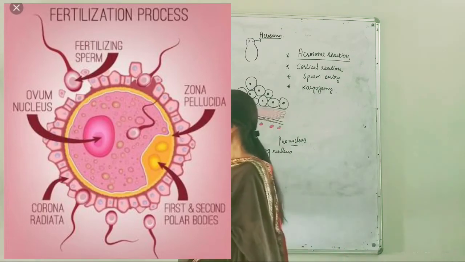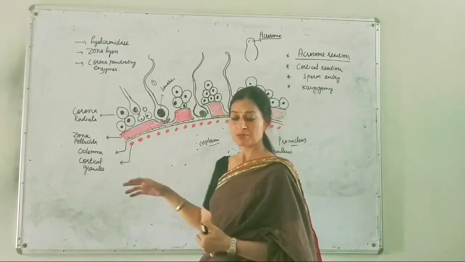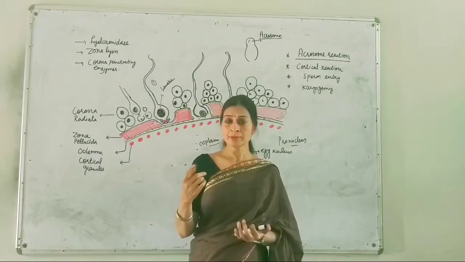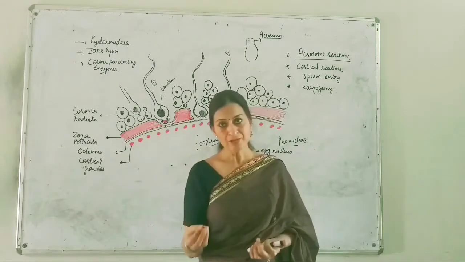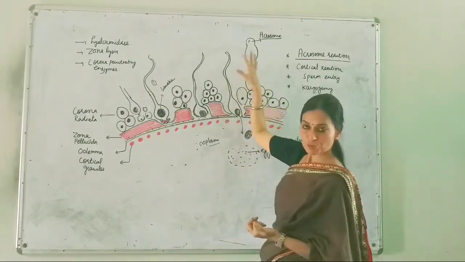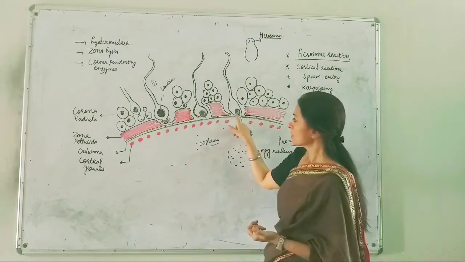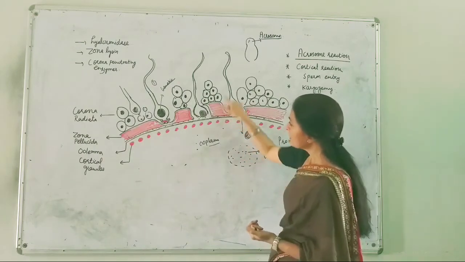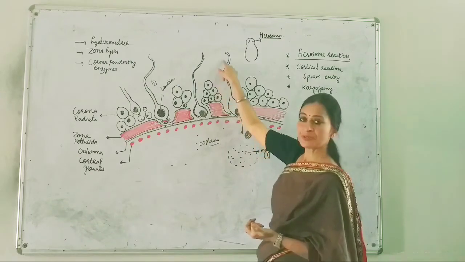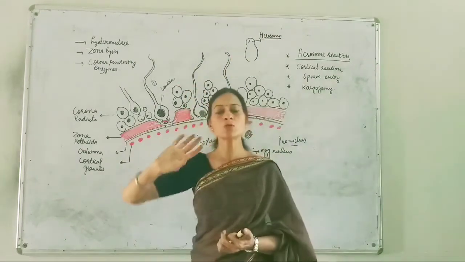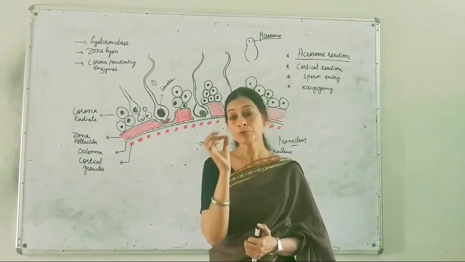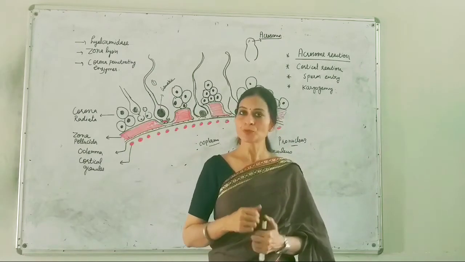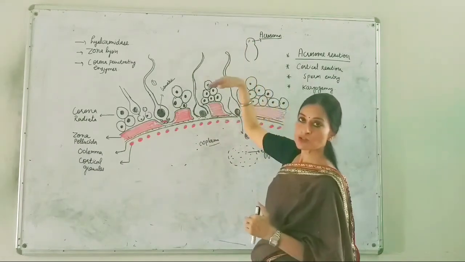As I told you, when this cell divides, it will complete its meiosis second process, the second polar body will be released, and the second polar body will then degenerate. Likewise, only the nuclear part of the sperm has entered the cytoplasm. The remaining parts, the mitochondrion and the tail, also undergo degeneration. You have to remember that only the nuclear content will enter the egg. Other parts will remain outside.